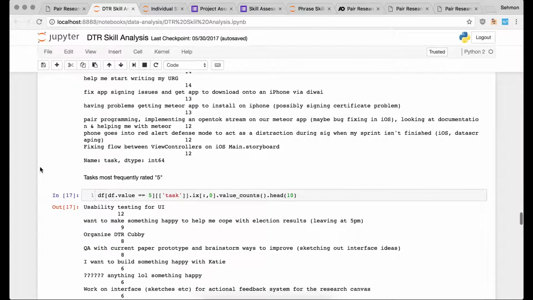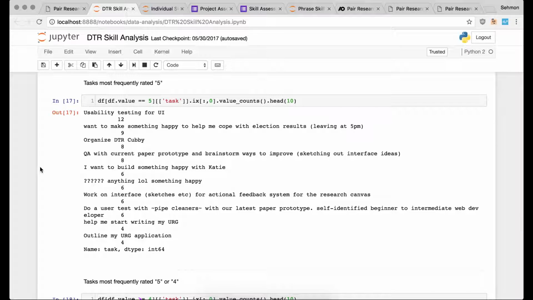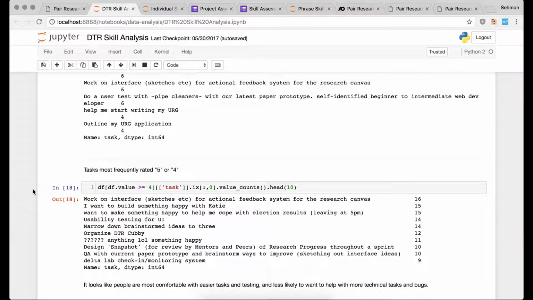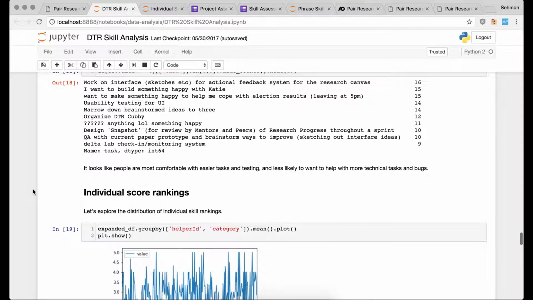We can also see, on the flip side, where people really feel comfortable helping and where our community is strong. A lot of the tasks can help you understand those questions and better understand where your community stands with regard to skills.